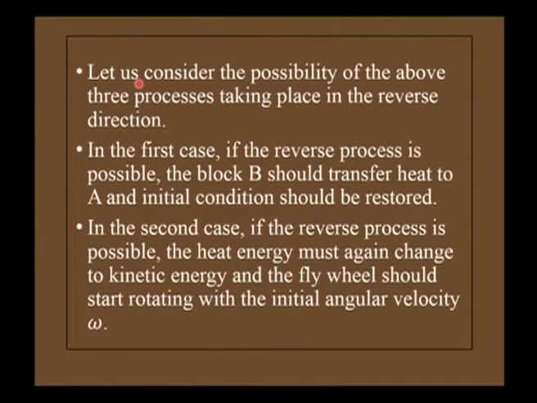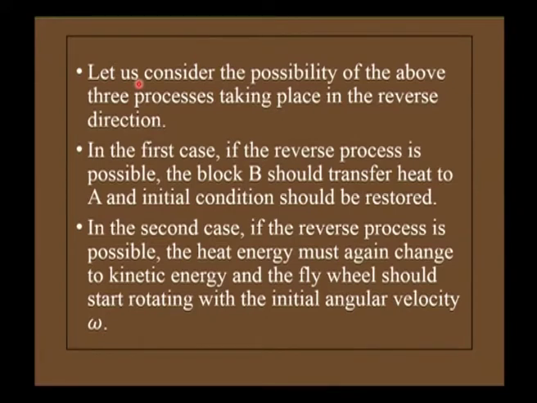Let us consider the possibility of the above three processes taking place in the reverse direction. In the first case, if the reverse process is possible, the block B should transfer heat to A and initial conditions should be restored.